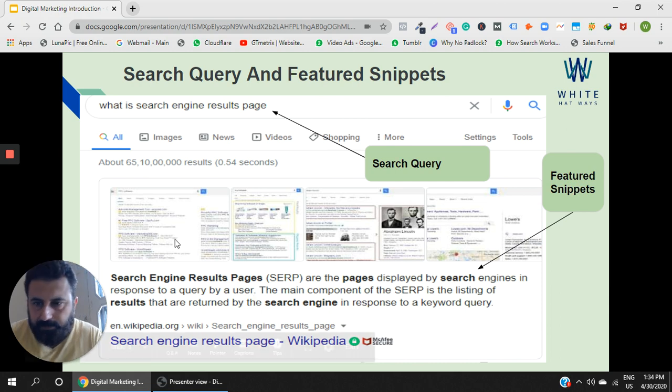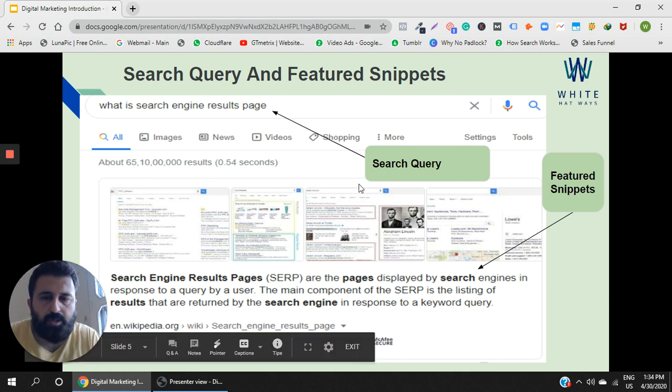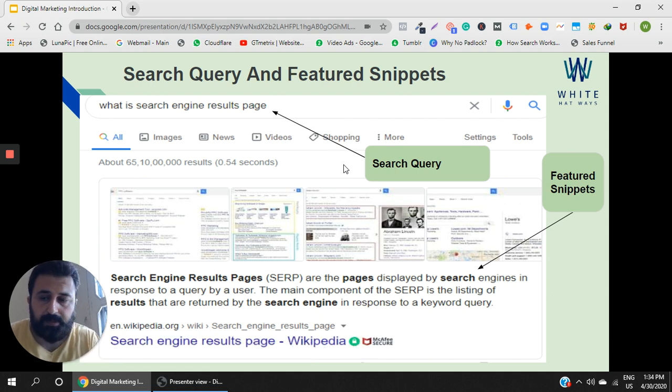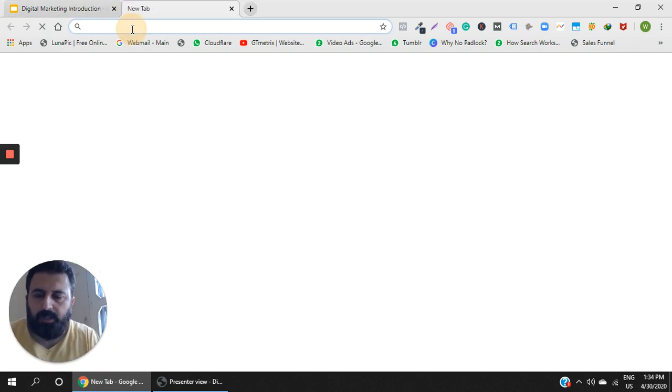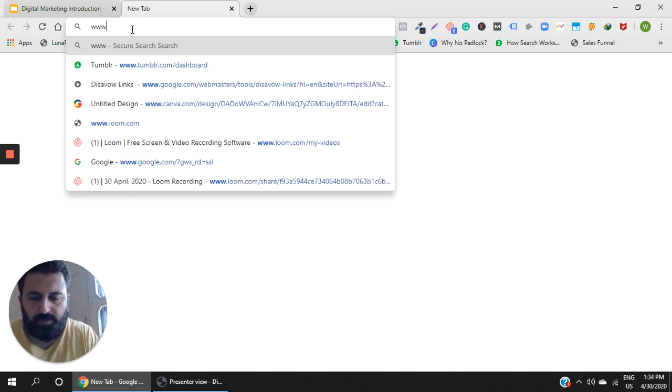Now, this entire page is known as search engine results page, SERP. We call it SERP. So this entire page is known as search engines result page. Now let's move ahead. I'll just show it to you first of all. What is a search query in a live example?